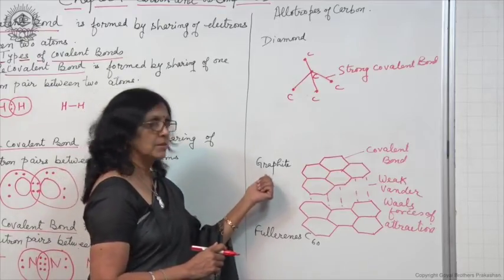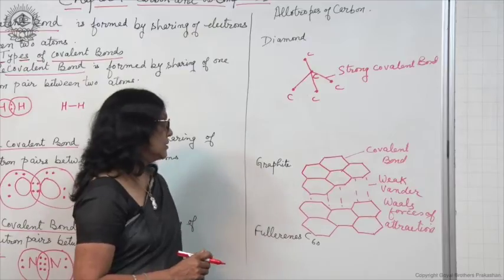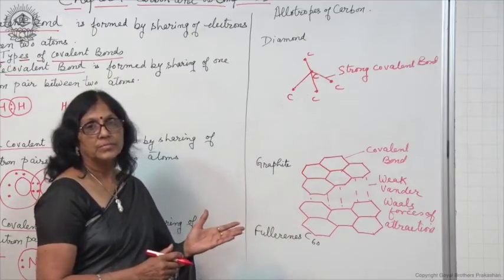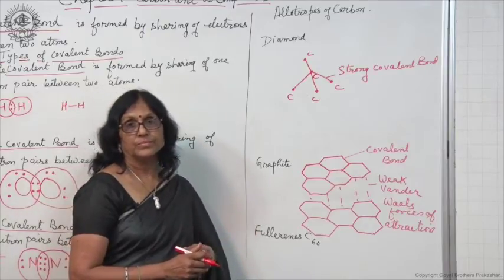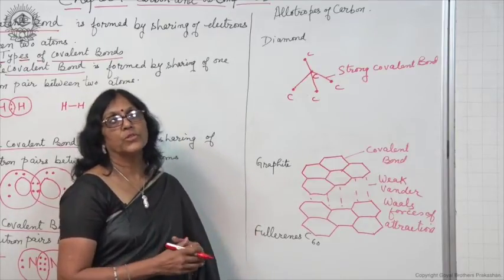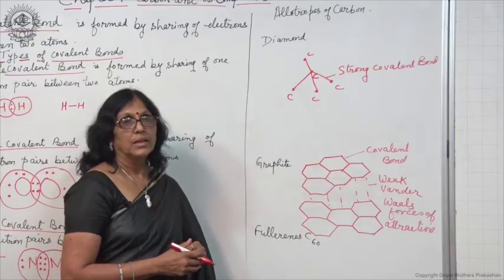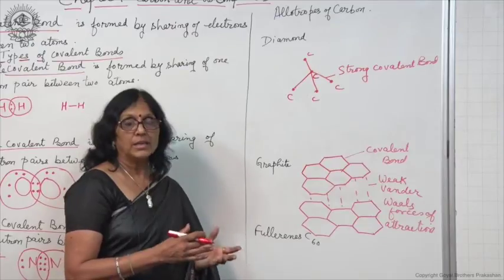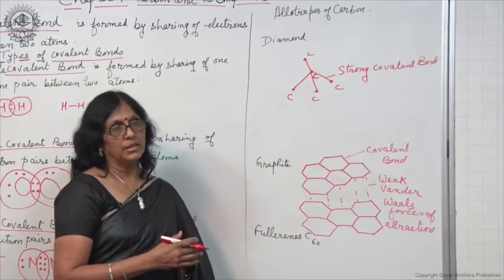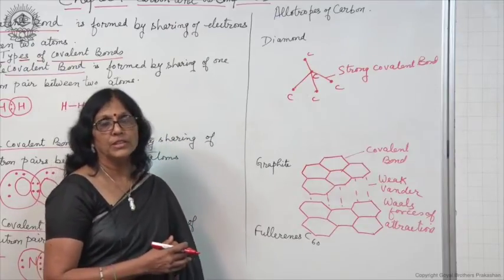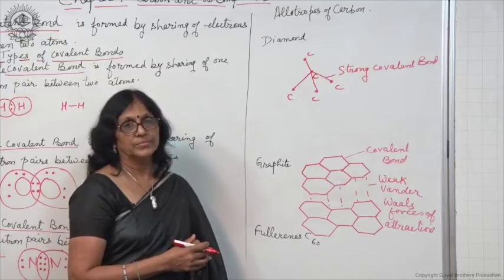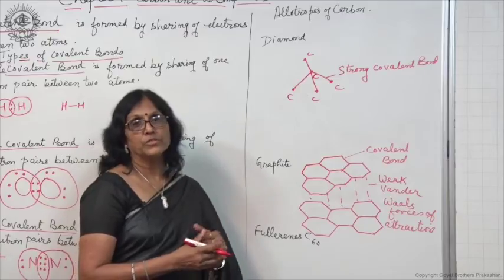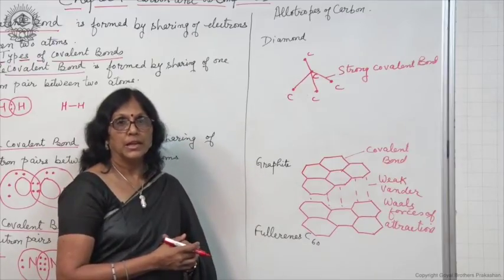Graphite also has a high melting point. It is used as a lubricant for the machine parts which work at a very high temperature. It is used as a lubricant as dry graphite also, and in the form of a liquid also on mixing with petroleum jelly. And graphite we use for making lead pencils also on mixing it with clay.